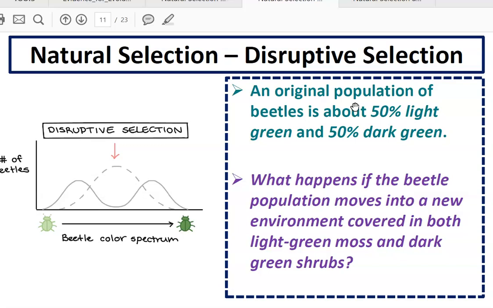So the light green beetles are good because they're going to be able to blend in the light green moss portion. And then the dark green beetles will be good because they'll be able to just blend in the dark green shrubs. So both the light green and the dark green are going to be favored in this type of environment. But the medium, those beetles that are in between, not too light, not too dark, will not be okay in this environment.